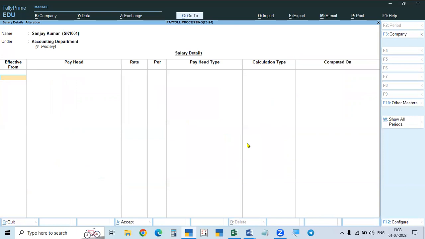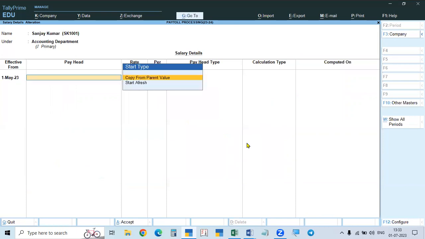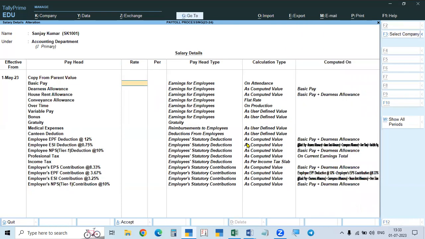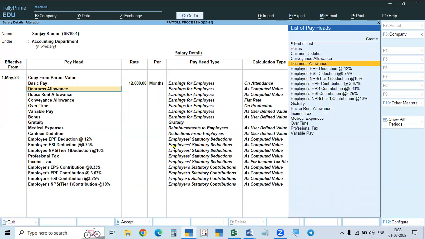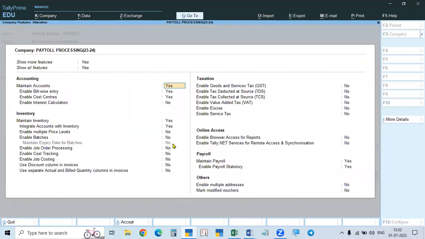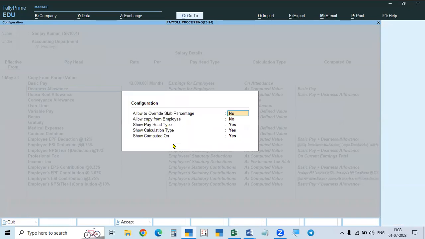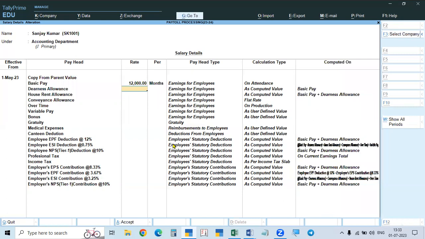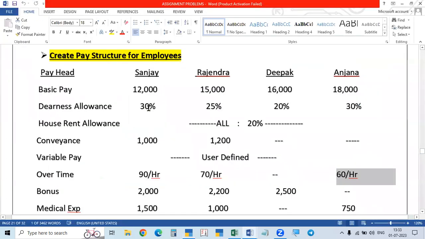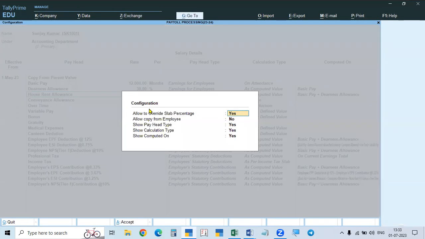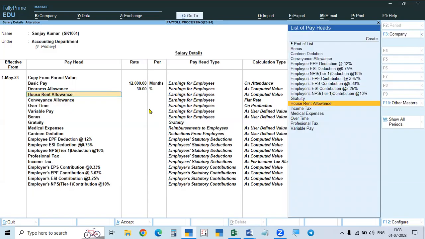And next, last one is Sanjay Kumar. 1523. And here also from the parent value. He is also from accounts. So from the parent value, basic is 12,000 rupees. DNS allowance, you have to give, F12. Yes. Then the DNS allowance rate is 30%. Then close this. Okay.